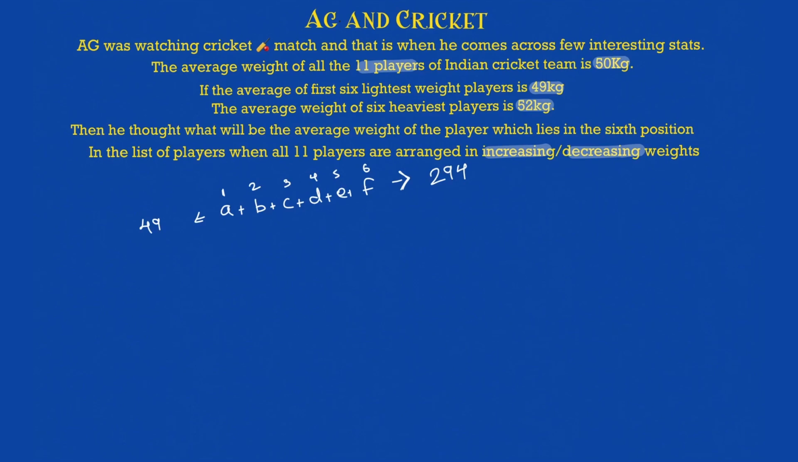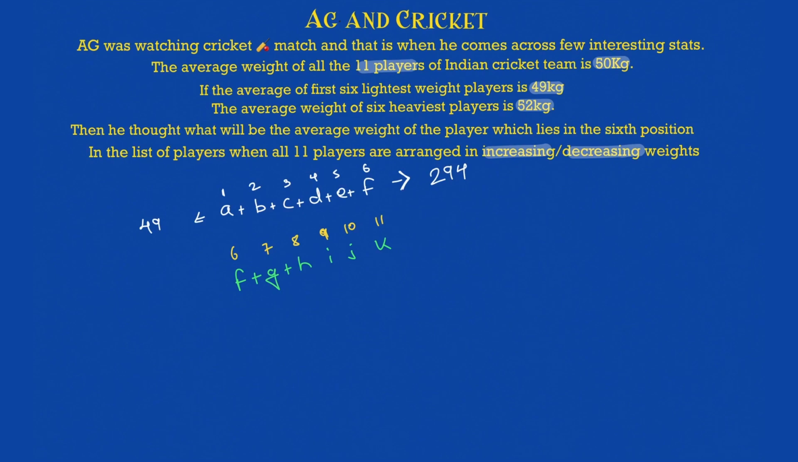Now let's see the 6 heaviest players. The 6th heaviest player will be F, that is 6 plus 7. Say F, G, then H, then I, then J and then K, your 6, 7, 8, 9, 10, 11. As I told you, 1 is the lightest and 11th is the heaviest. So first 6 lightest and then the 6 heaviest, that will be 11, 10, 9, 8, 7 and then 6.